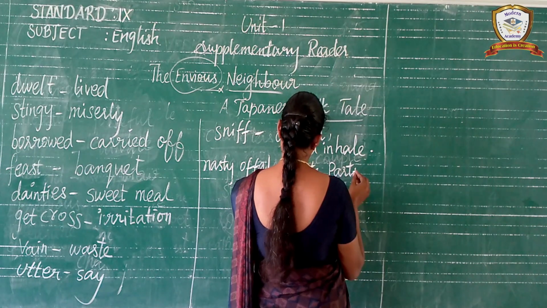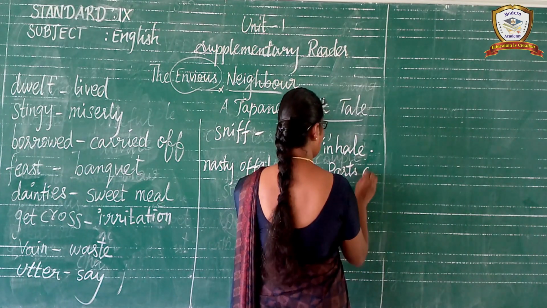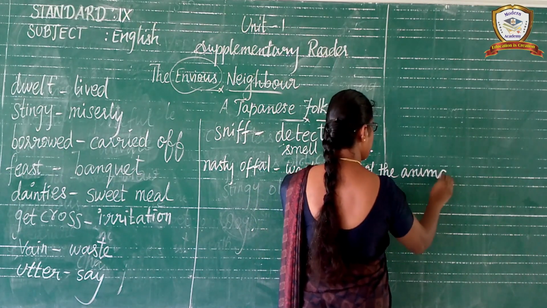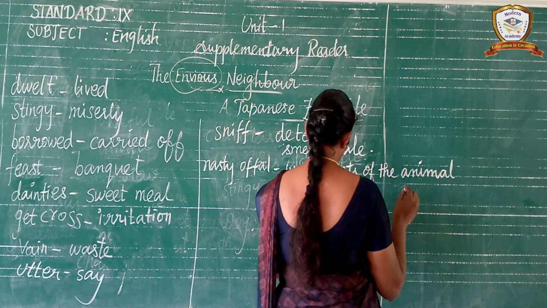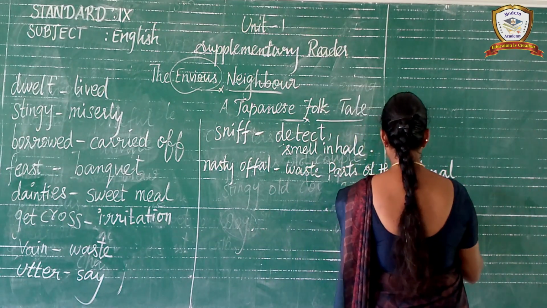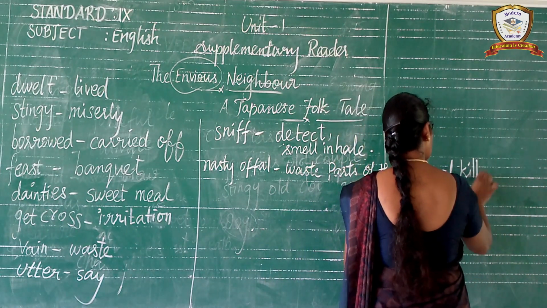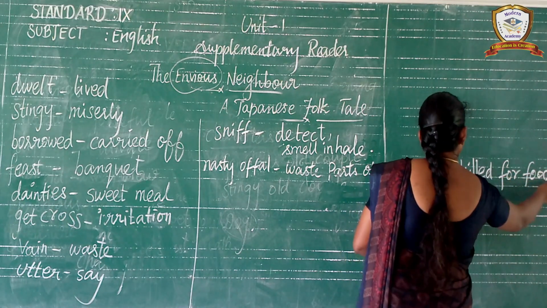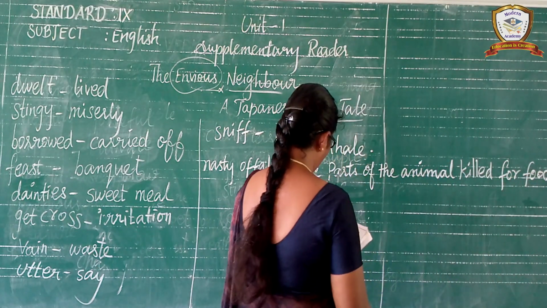Waste parts of the animal, killed for food.